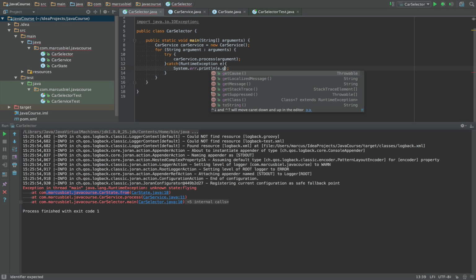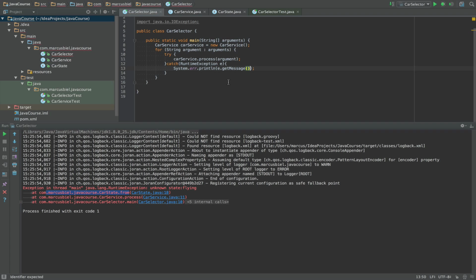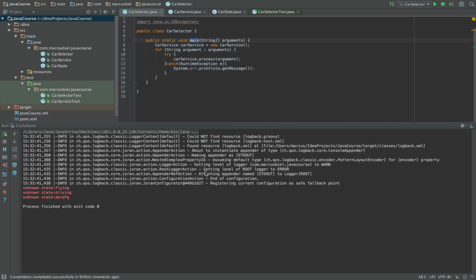So to alter the behavior, let's do this. Okay, let's run it again. Now you see something else. You see the program hasn't stopped, but instead we see unknown state flying, unknown state driving, and unknown state A, B, C, D, E, F, G. So all the invalid states were printed out, and we don't even see the exception anymore. And it's red because I used System.err.println.